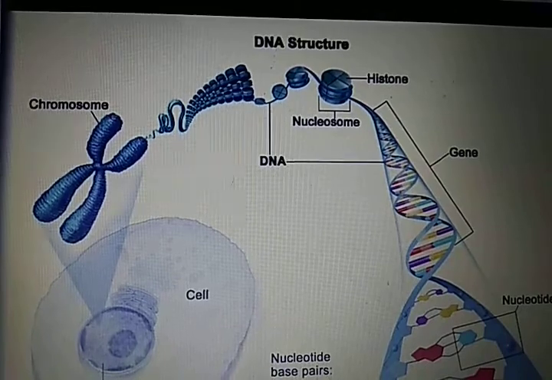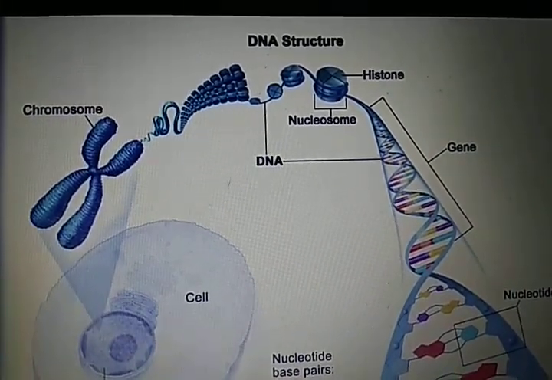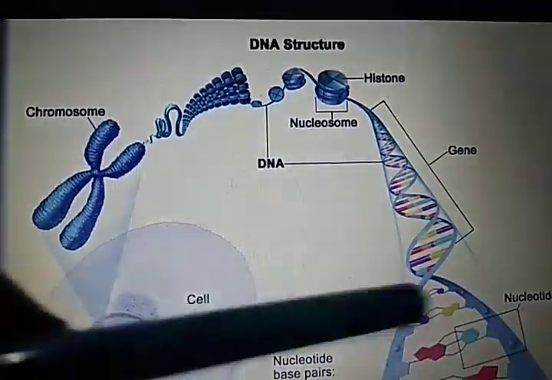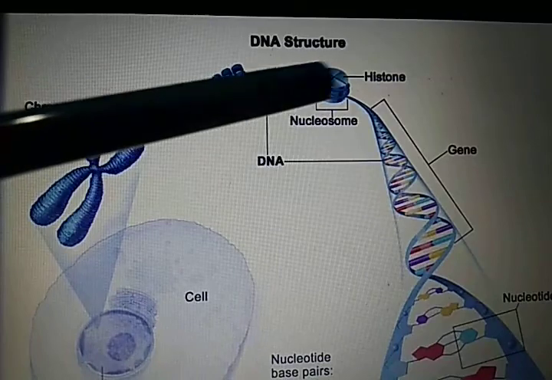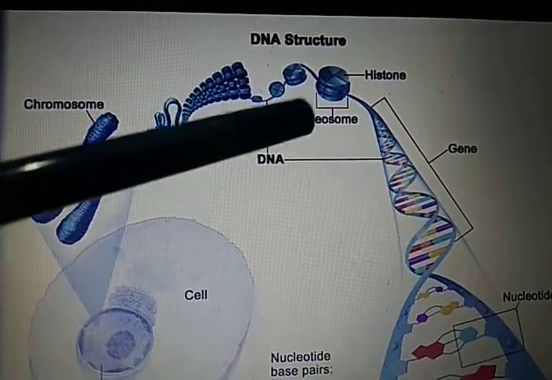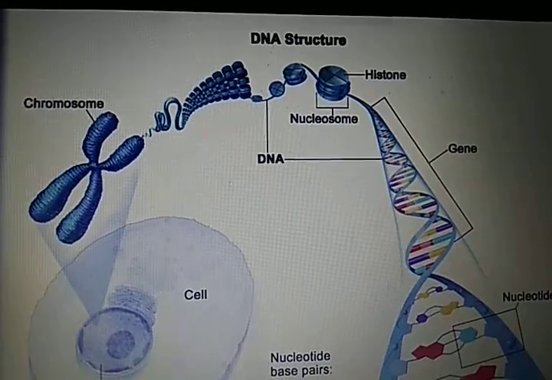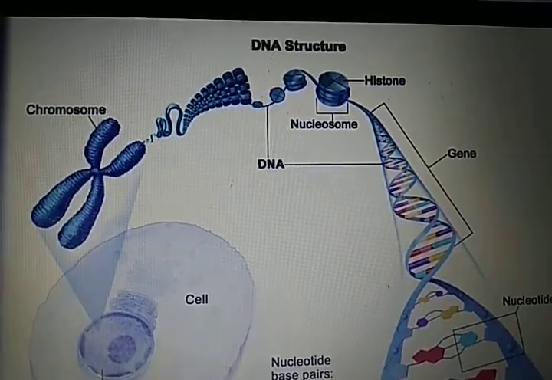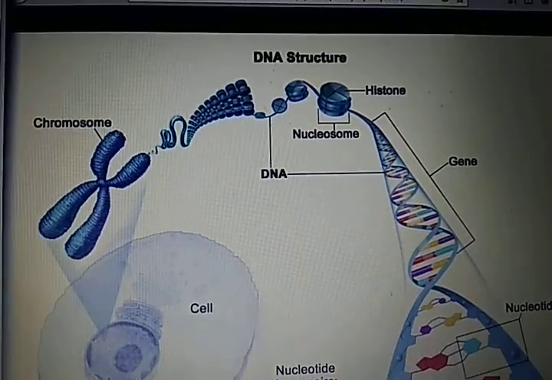In this picture, you can clearly see that chromosomes are nothing but an assemblage of DNA molecules. DNA molecules combine to form nucleosomes. And what is a nucleosome? It is a structure made by the combination of histone protein, which is an octameric protein, and the DNA itself.